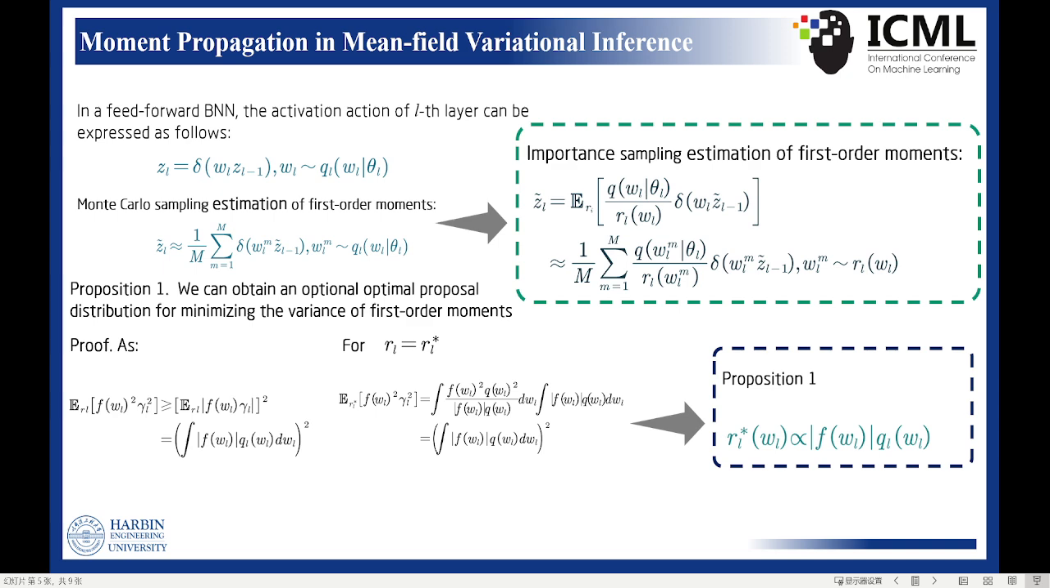A reasonable criterion for choosing a proposal distribution is to opt for one that minimizes the variance of first-order moments. We can obtain an optimal proposal distribution as the right equation by proving Proposition 1. Unfortunately, calculating the optimal proposal distribution can be quite challenging, primarily because of the intractable integral involving nonlinear functions. In the following, our objective is to create a readily practical and highly accurate approximation for this optimal proposal distribution.